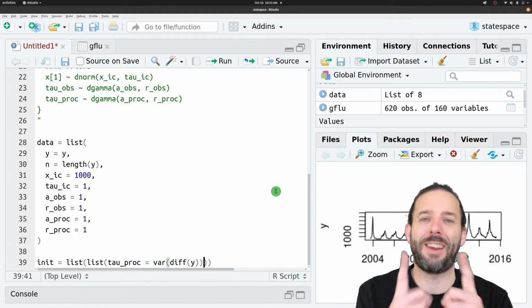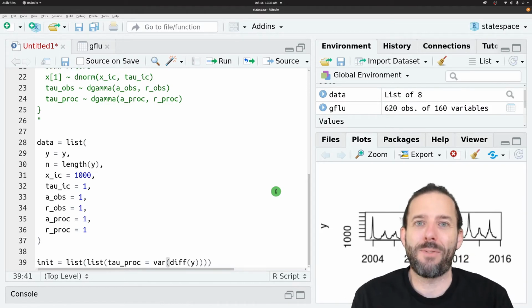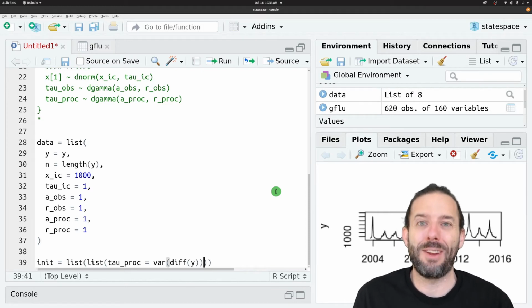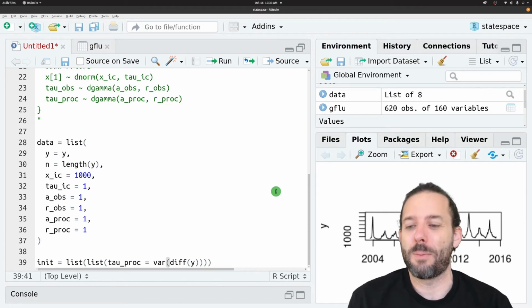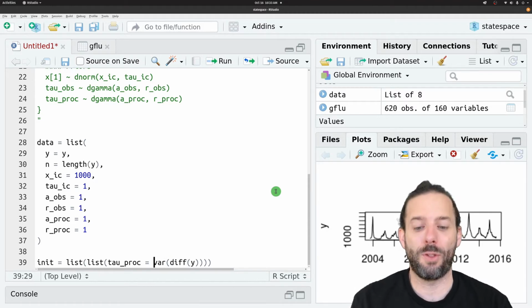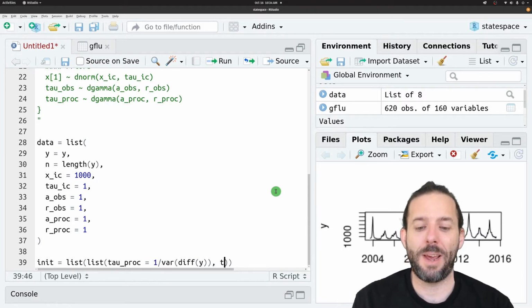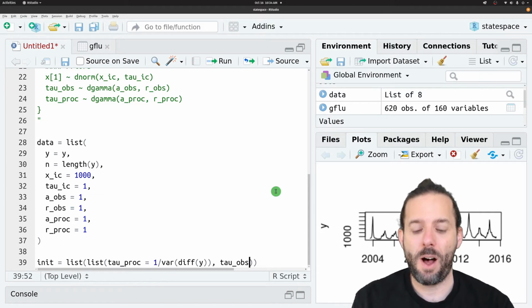And so this is basically going to take the difference between 2 neighboring values and look at the variance associated with that, which should be a rough estimate of what that variance looks like. But remember that this is a precision, so it's 1 over the variance. So then we're going to write this as 1 over the variance of the difference of y. And the idea is that's just a good starting point for this calculation. And then we're also going to estimate tau obs.